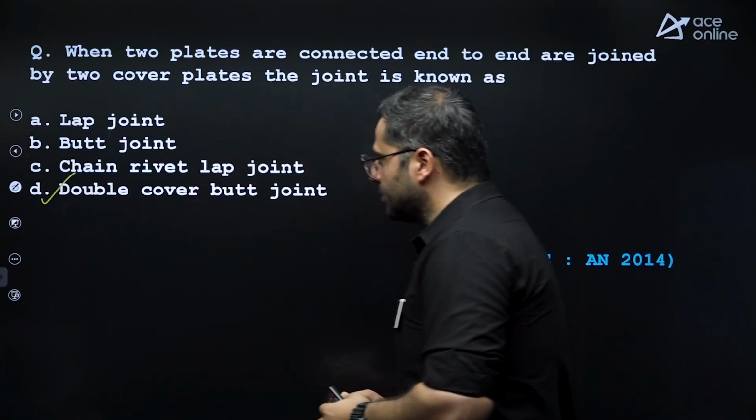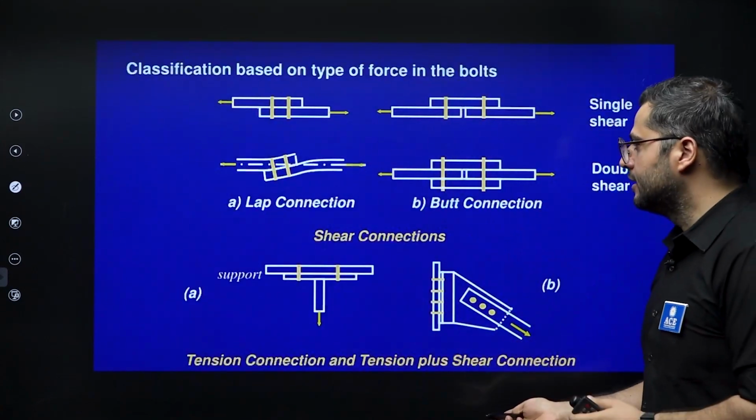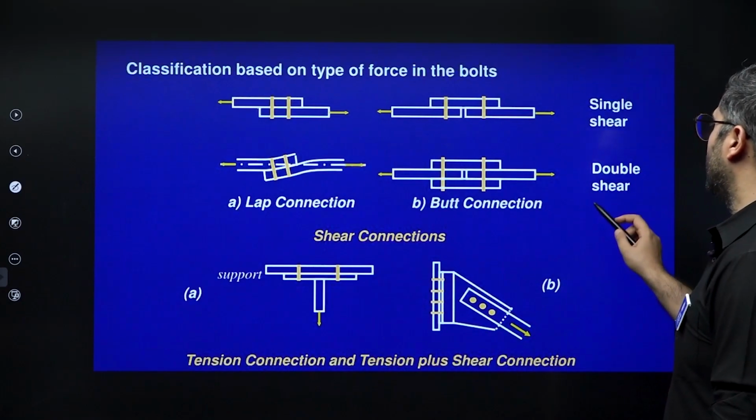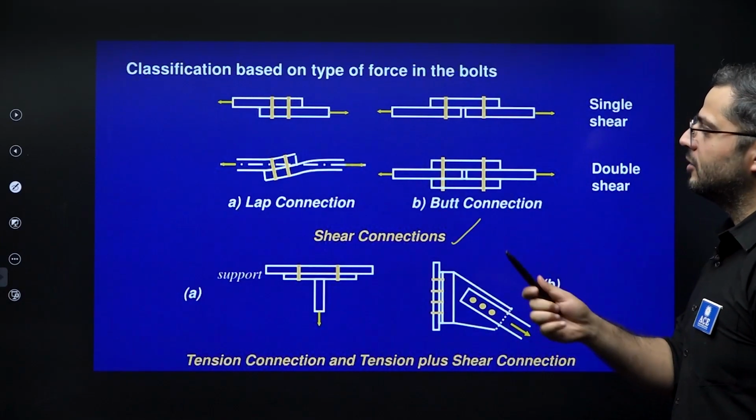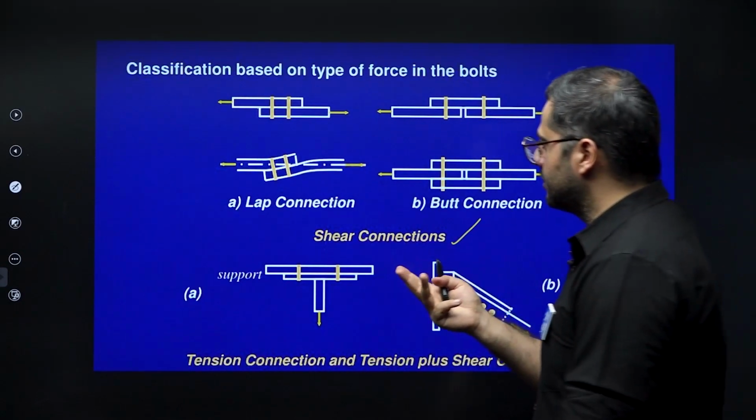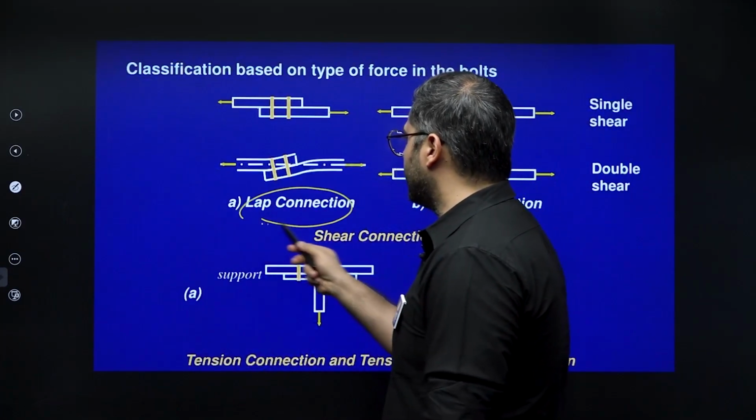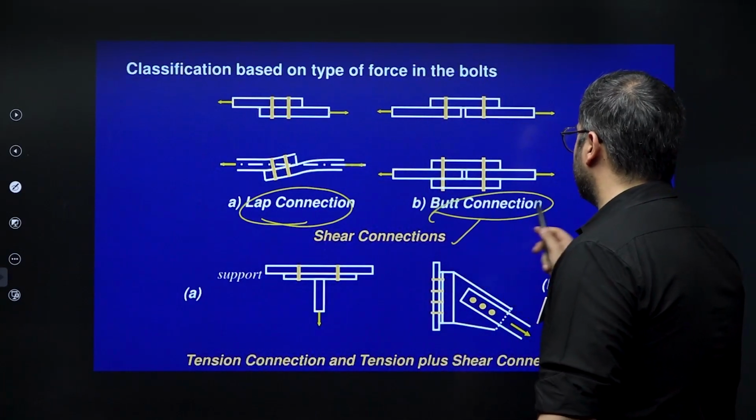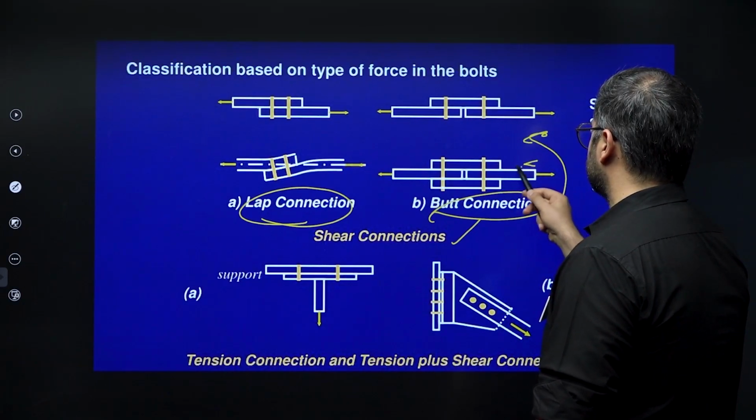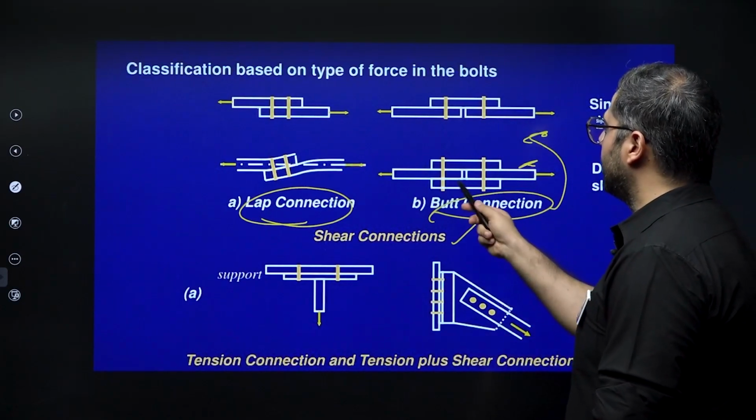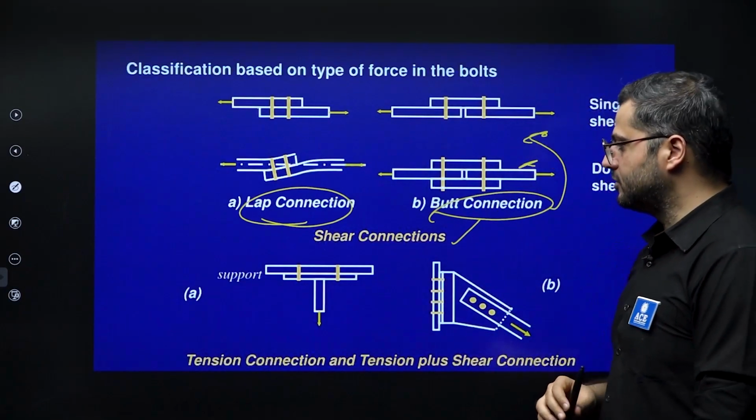So what are the various types of joints? You can see again, right? When we talk about shear connections, there are a total of 3 types. One is lap connection, another one is butt connection. There are 2 types of butt connections. One is single cover butt joint and another one is double cover butt joint.